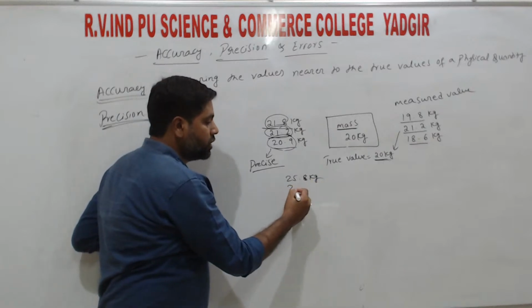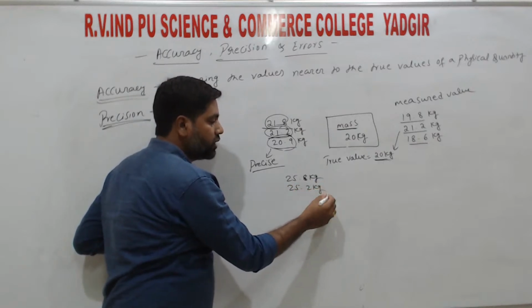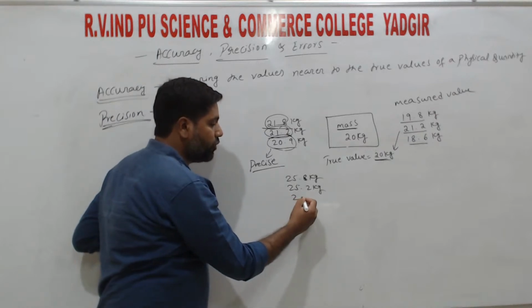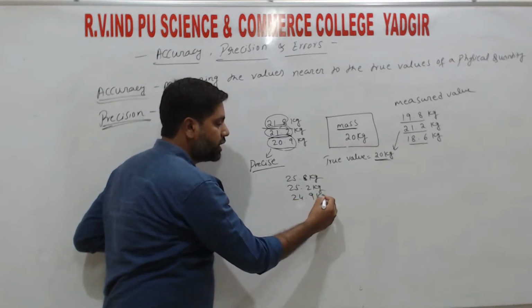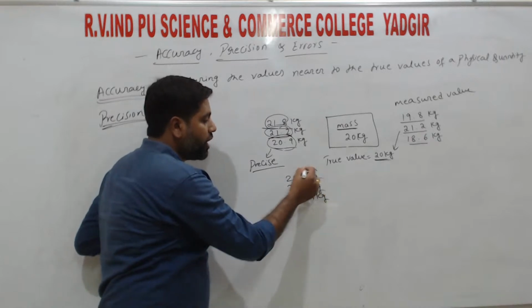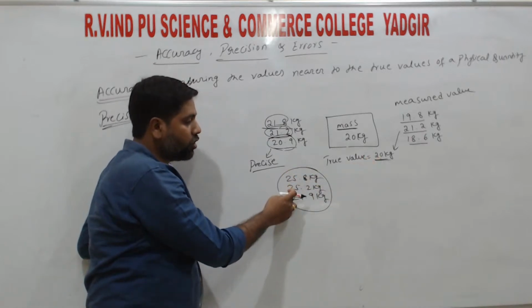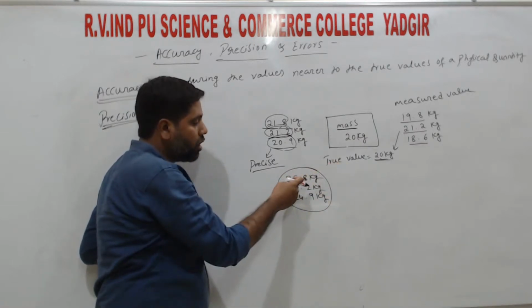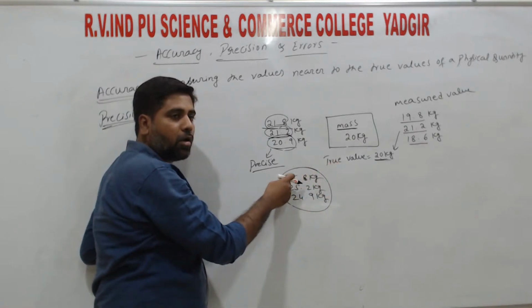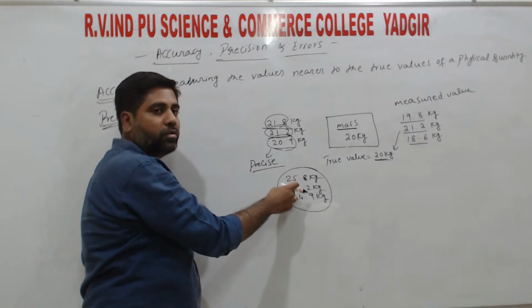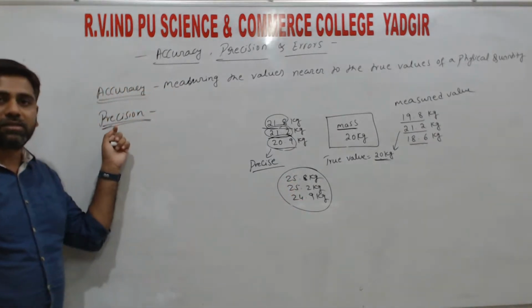Again if we measure, 25.2 kg ಬರ್ತಿದೆ, right? One more time if we measure, 24.9 kg ಬರ್ತಾ ಇದೆ, right? These values are not nearer to the true value. ಈ values ಯಾವುದು ಕೂಡ true value ಗೆ near ಇಲ್ಲ, but ಆದ್ರೂ ಕೂಡ ಈ values ಎಲ್ಲ almost same ಬರ್ತಾ ಇದೆ. So this we call as precise, right?